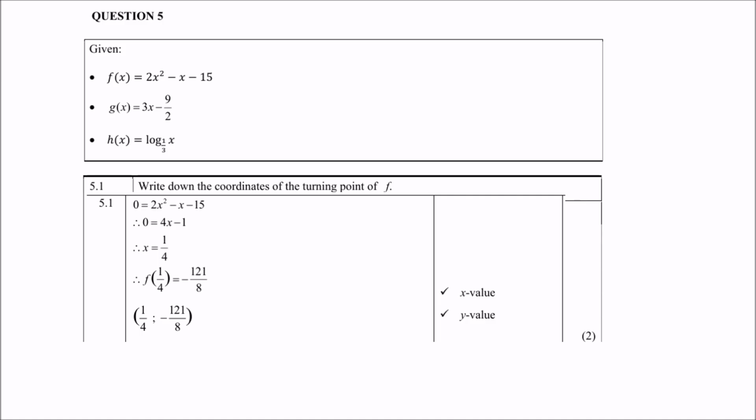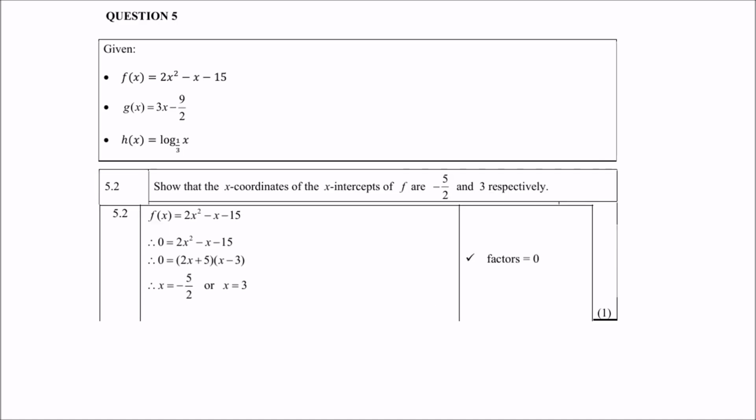In 5.2, show that the x-coordinates of the x-intercepts of f are negative 5 over 2 and 3 respectively. So be careful, people. If they give you the answers, don't assume that they are correct. You must try and calculate it from scratch again, and then check: do you get the same answers?